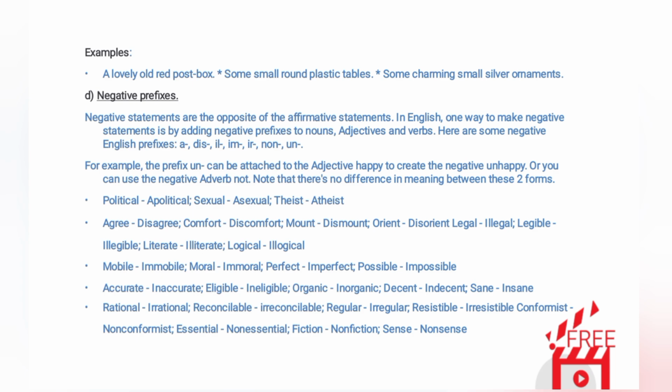D. Negative prefixes. Negative statements are the opposite of affirmative statements. In English, one way to make negative statements is by adding negative prefixes to nouns, adjectives, and verbs. Here are some negative English prefixes: a, dis, il, im, ir, non, un. For example, the prefix un can be attached to the adjective happy to create the negative unhappy.